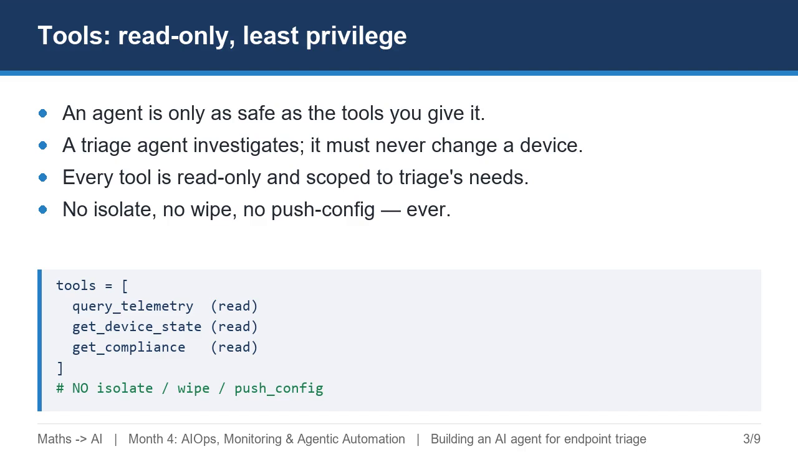An agent is only as safe as the tools you hand it. A triage agent investigates, so it must never change a device. That means every tool is read-only and scoped to exactly what triage needs: query telemetry, get device state, get compliance status. Notice what's missing: no isolate, no wipe, no push config. The moment you add a write-capable tool just to save a step, you've removed the human gate. Don't. Investigation and consequential action live on separate paths.